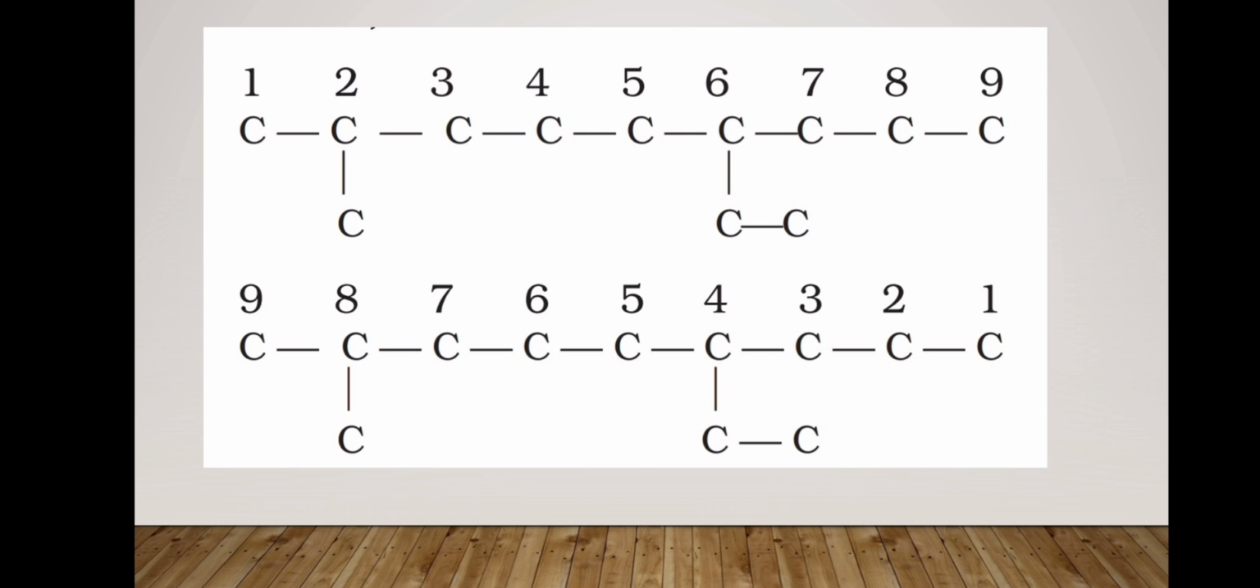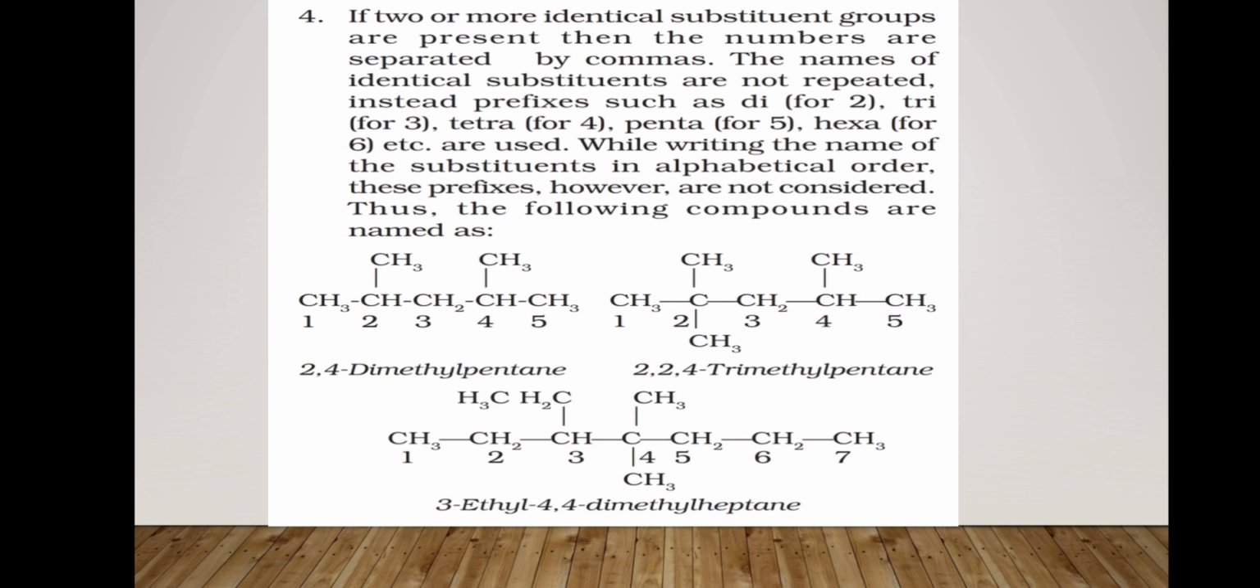Now the next rule is if 2 or more identical substituent groups are present, then the numbers are separated by commas. We can use di for 2, tri for 3, tetra for 4, penta for 5 and hexa for 6. As you can see in example number 1, at second and fourth position 2 methyl groups are present. So the nomenclature is 2,4-dimethylpentane.